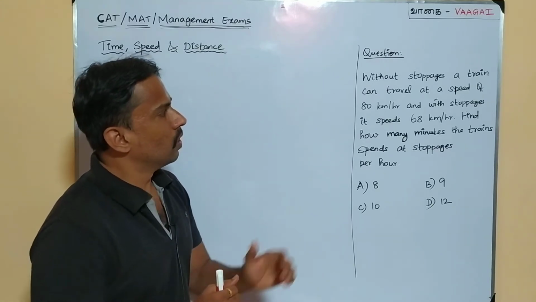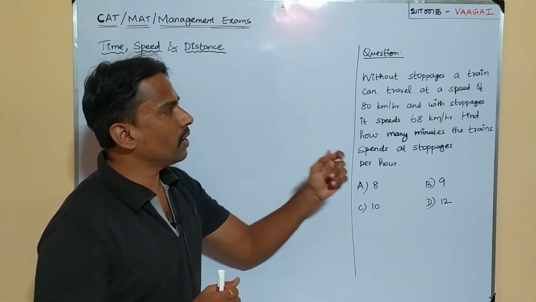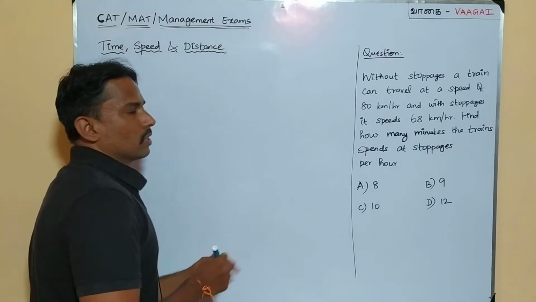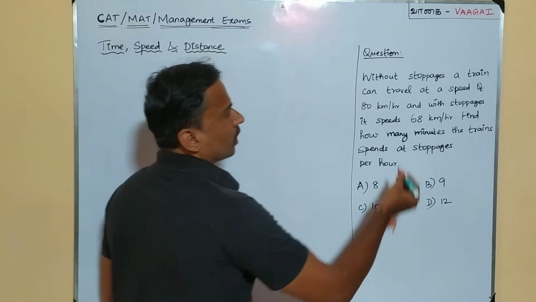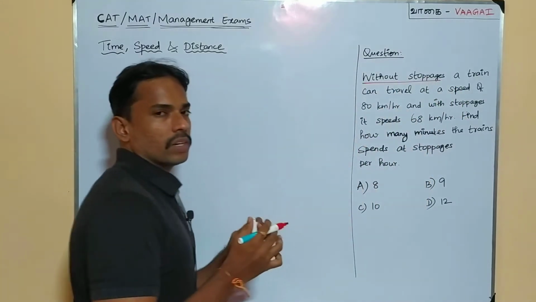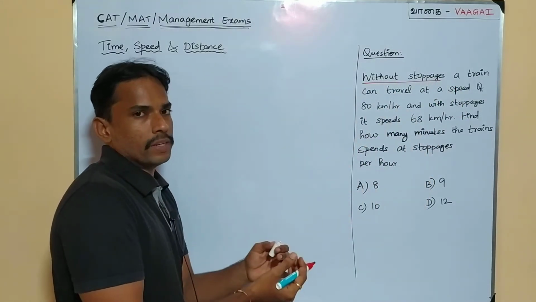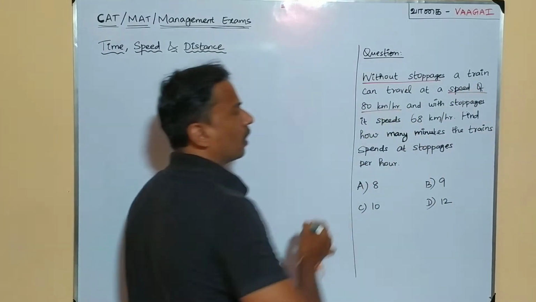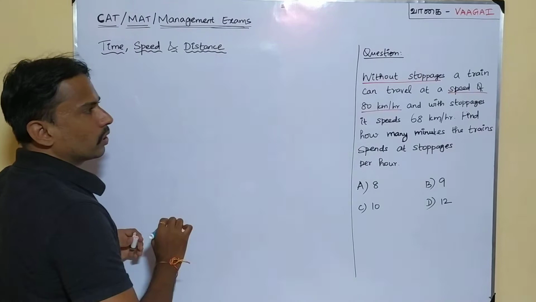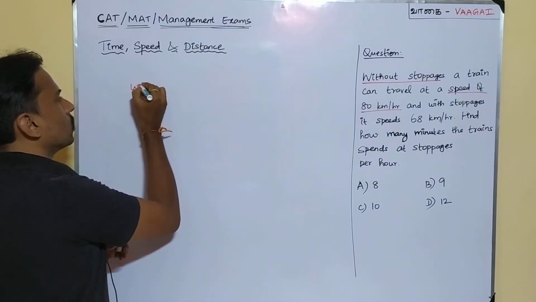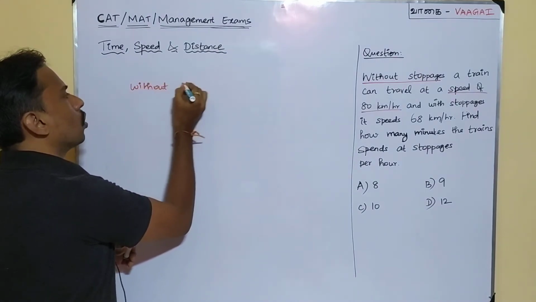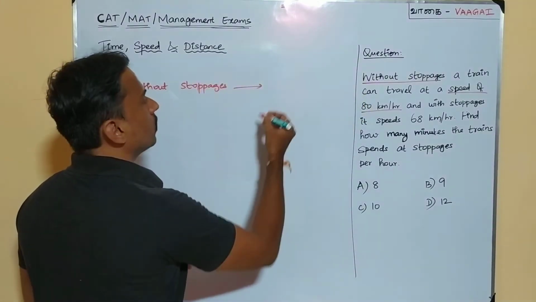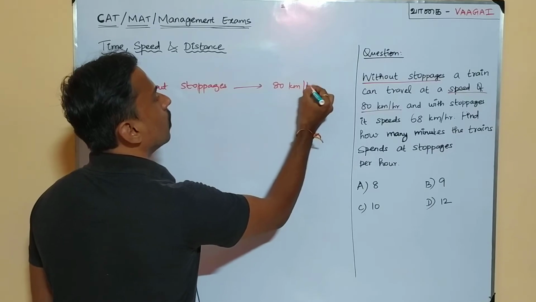Our question here is, without stoppages, a train can travel at a speed of 80 km per hour. So there's a train that is going to travel, and it is given without stoppages. That is, if the train is not going to stop in the stoppages, it can travel at a speed of 80 km per hour. This is what is given. So let's note it here, without stoppages, the train is going to travel at a speed of 80 km per hour.